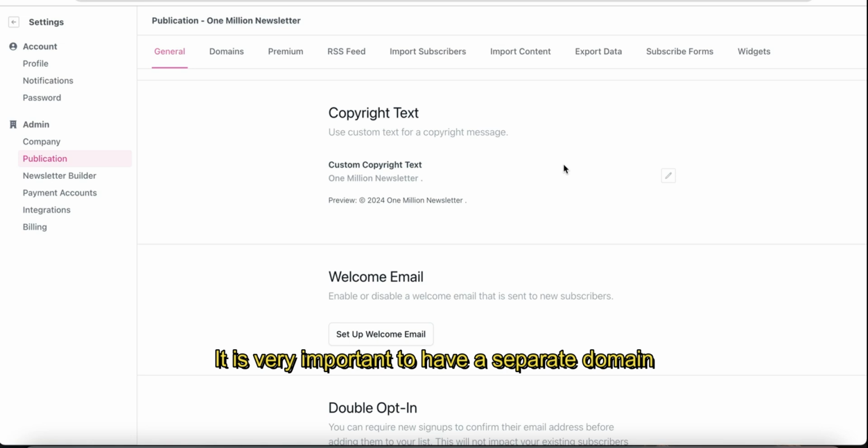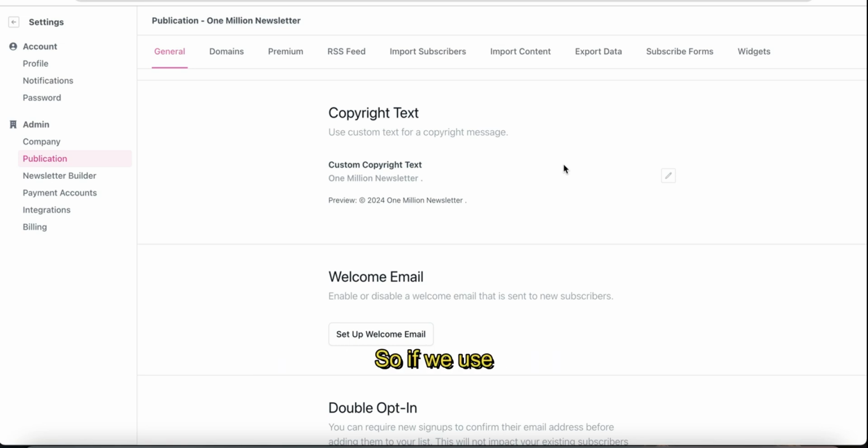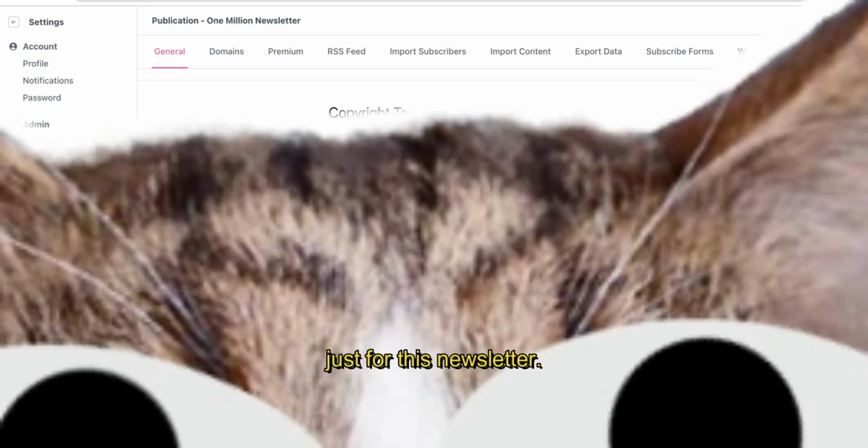It's very important to have a separate domain, because as we want to make this a $1 million newsletter, whenever we want to sell this newsletter to a potential buyer or a company, we should have the capability to sell our newsletter with the domain connected to it. If we use a subdomain, or our primary website domain, you will have a hard time. So it is better to have a brand new custom domain just for this newsletter.